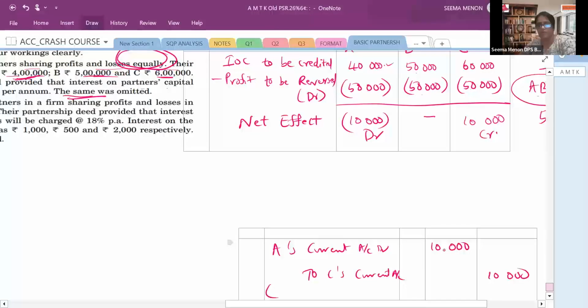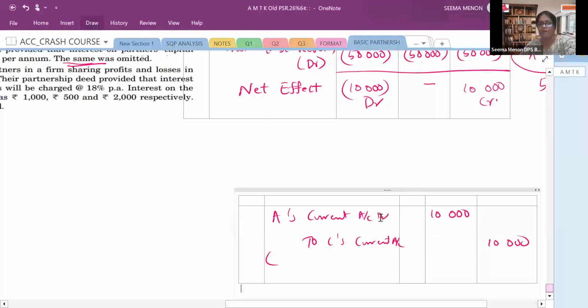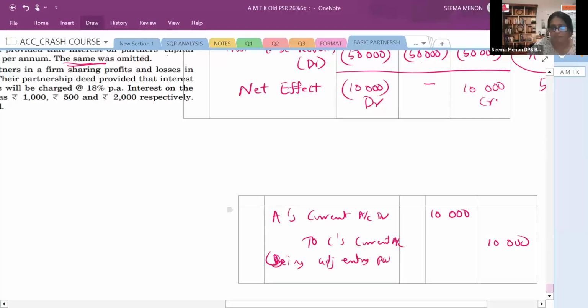Now what is the narration to be written? You will write that being adjustment entry passed for omission of interest on capital. Omission of IOC. Done. That's all.